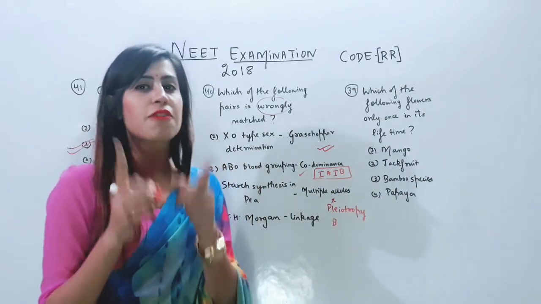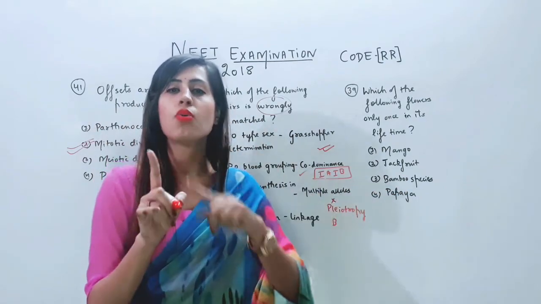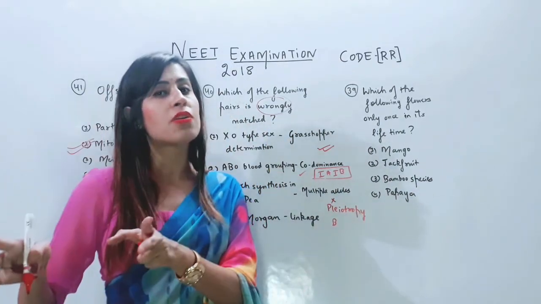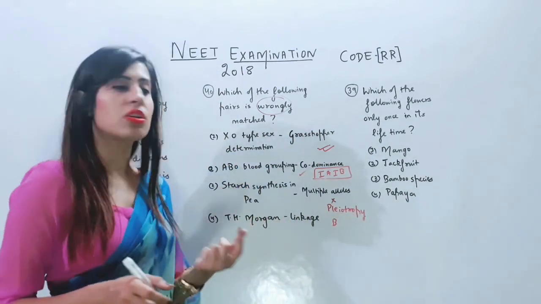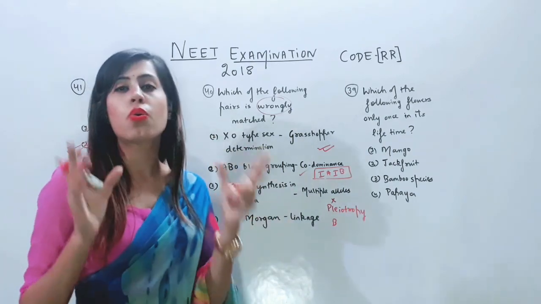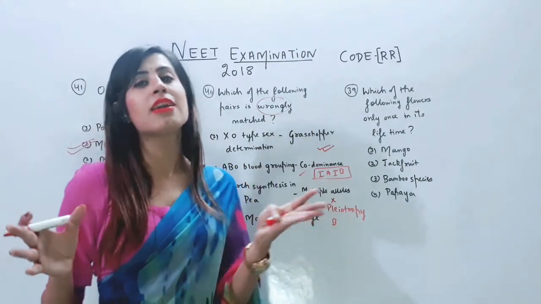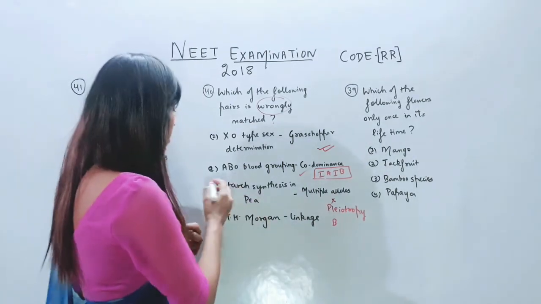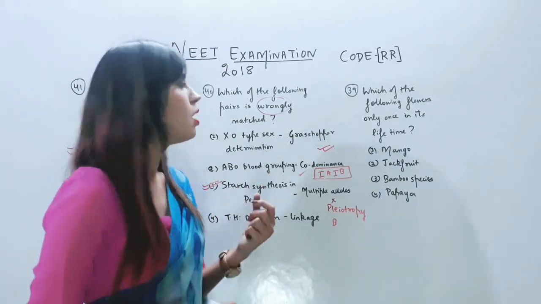I hope you understood what is the difference between multiple alleles and pleiotropy. Multiple alleles, one gene having more than 2 alleles. In pleiotropy, one gene has only 2 alleles, but it controls the expression of more than one character. The fourth option, T.H. Morgan gave the term linkage. Yes, and T.H. Morgan is also credited for the very important discovery, that is the linkage. The whole mechanism of linkage is credited to Morgan. That means, which is the incorrect one? Option number 3. So the correct answer is third option.